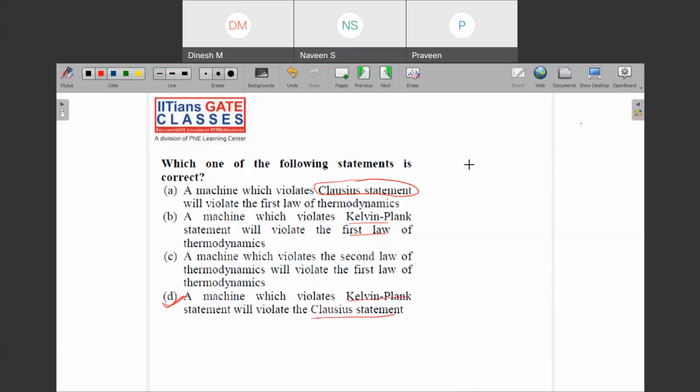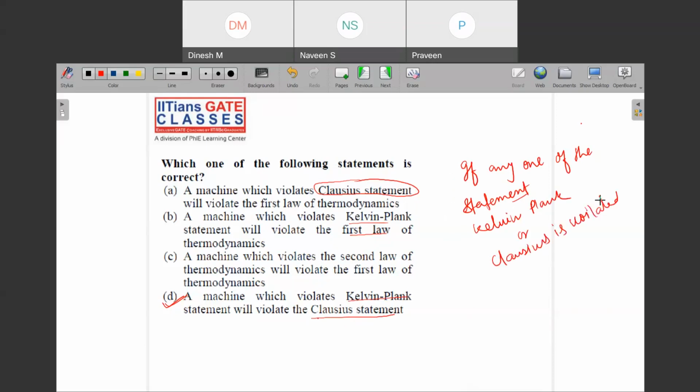Means if any one of these statements, Kelvin Planck or Clausius, is violated, then if Kelvin Planck is violated, Clausius will always be violated.